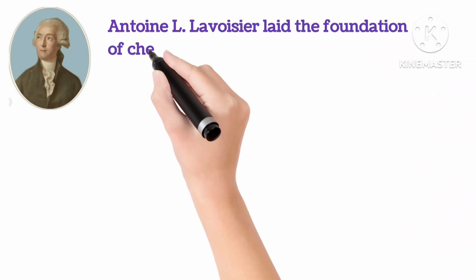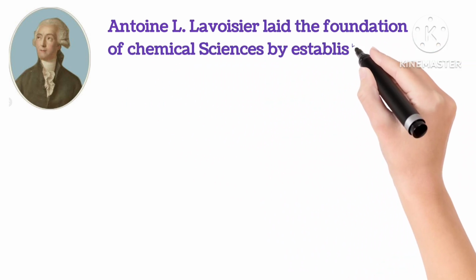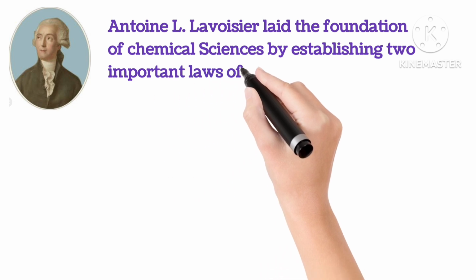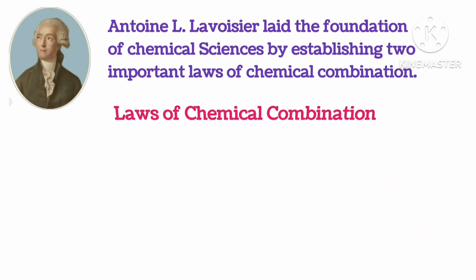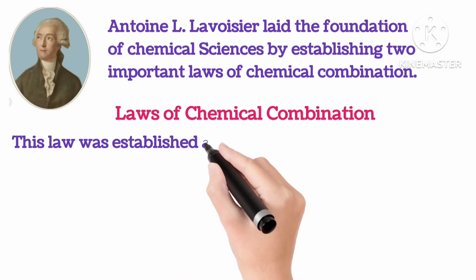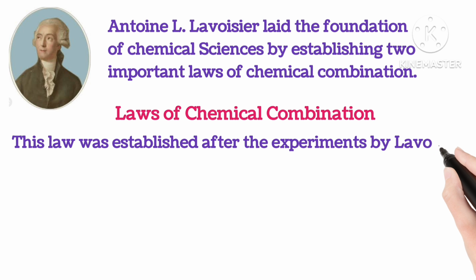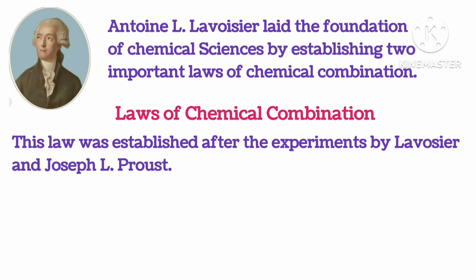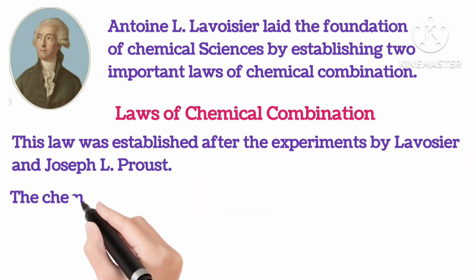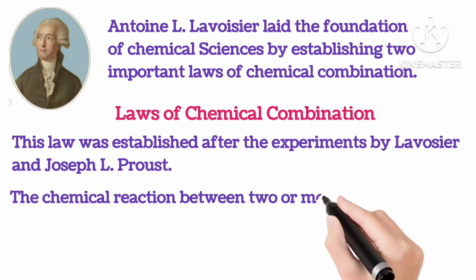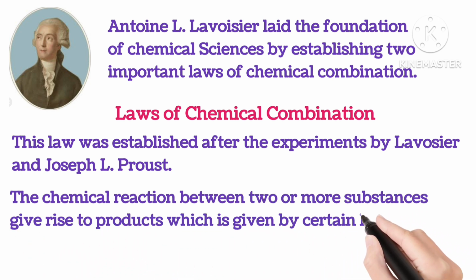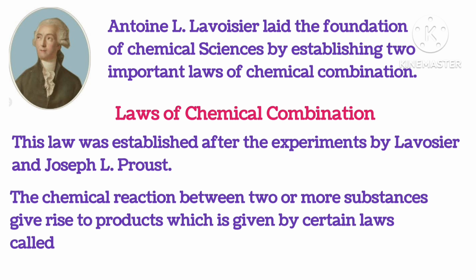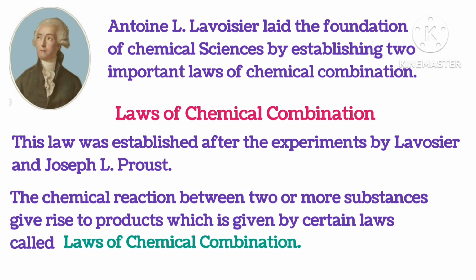Antoine L. Lavoisier laid the foundation of chemical sciences by establishing two important laws of chemical combination. This law was established after the experiments by Lavoisier and Joseph L. Proust. The chemical reaction between two or more substances gives rise to products which is governed by certain laws called laws of chemical combination.